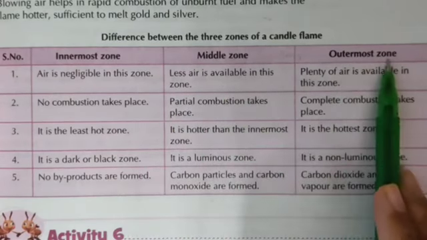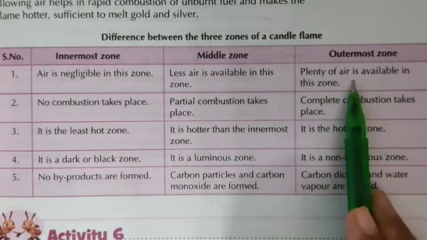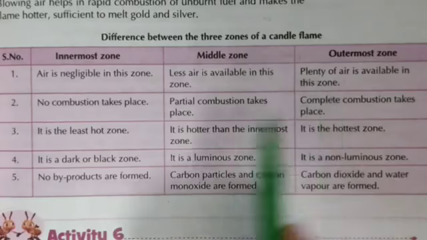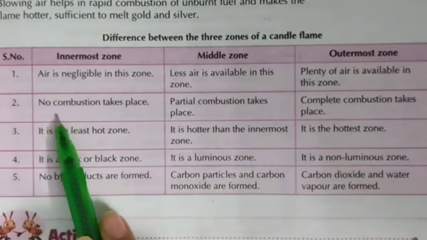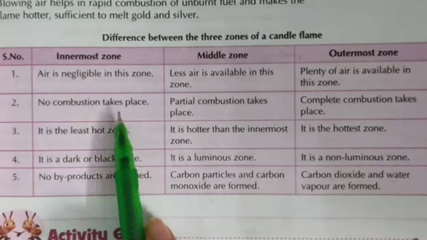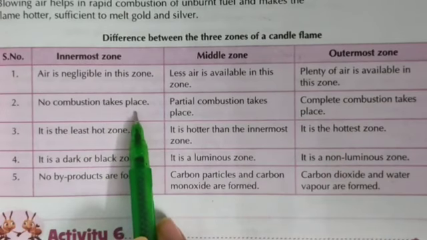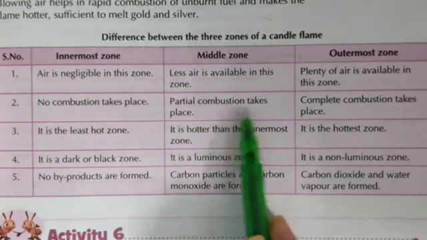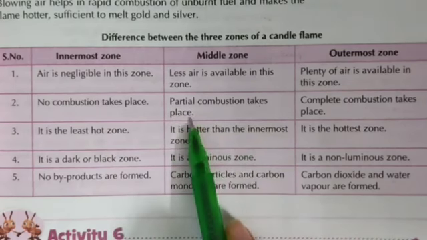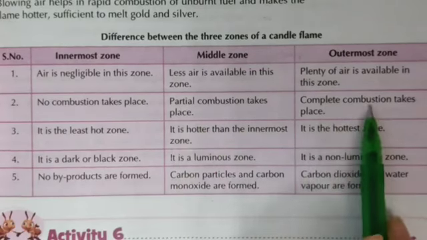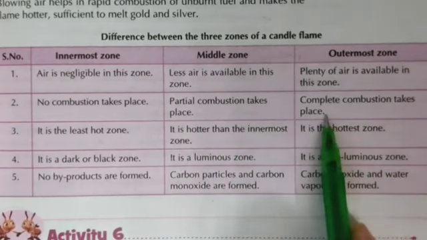In outermost zone, plenty of air is available. Second, in the innermost zone no combustion takes place, due to absence of oxygen. In middle zone, partial combustion takes place due to insufficient supply of oxygen. And in outermost zone, complete combustion takes place.